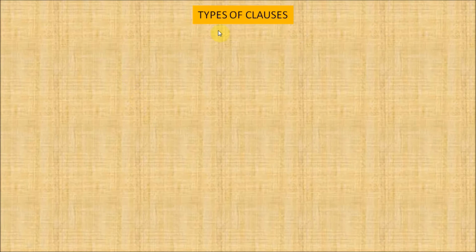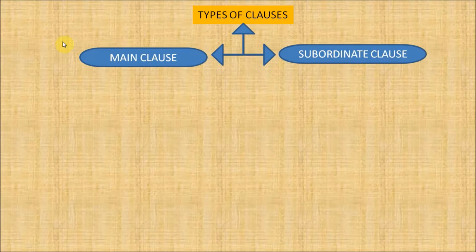Now let's see the types of clauses. There are mainly 2 types of clauses, that is main clause and subordinate clause. Let's see first main clause. For example, Rani works very hard. So in this sentence, Rani is subject and works very hard is predicate.